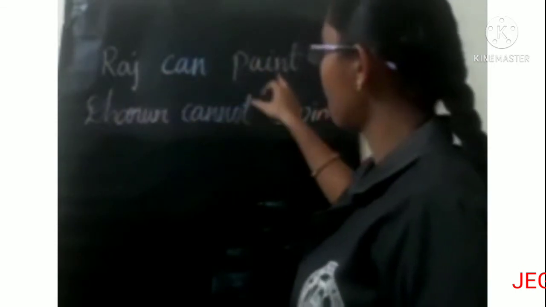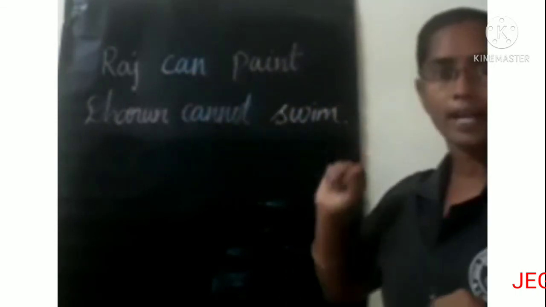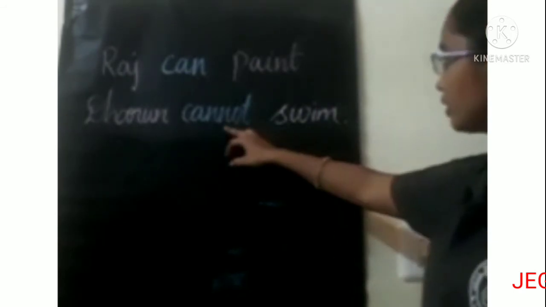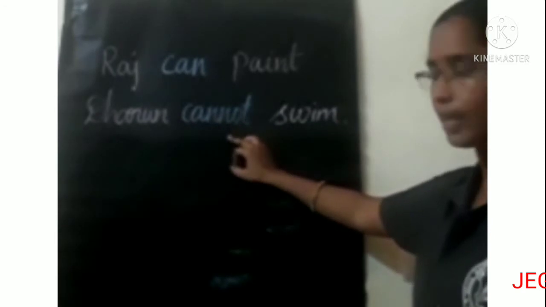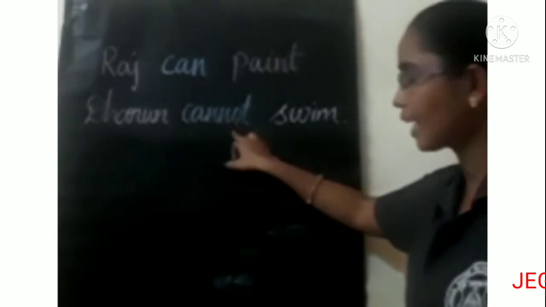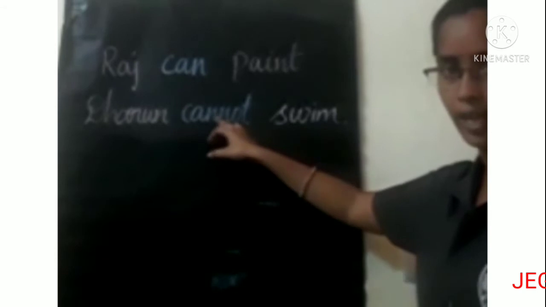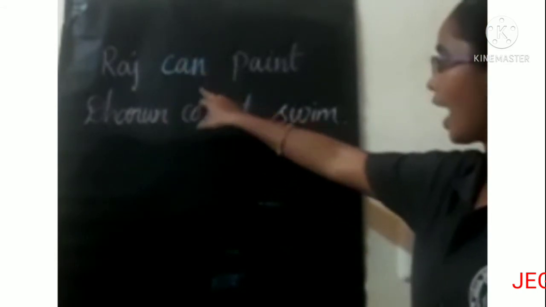Next sentence, Darun cannot swim. Here it shows disability. So can shows ability, and cannot is the negative. Can and cannot are used for ability.